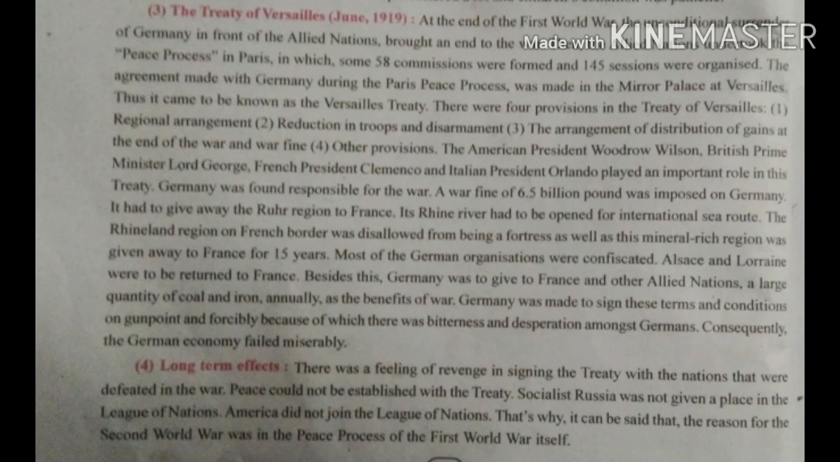Germany was not ready to sign the Versailles Treaty, and was made to sign the terms and conditions at gunpoint, means forcibly, because there was bitterness and desperation among the Germans. Consequently the German economy failed miserably. So students, this point is too big, so just remove the irrelevant points. I will tell you the most important points: the four provisions of Versailles, the fine on Germany, and the regions given to France. You have to write all that down.